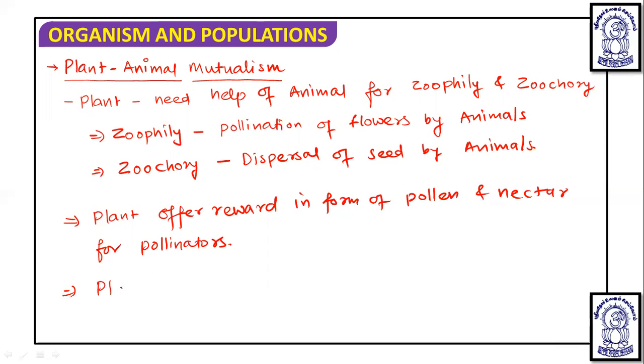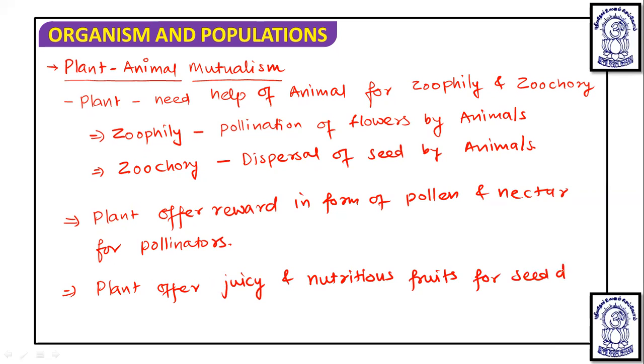whereas the plant offers juicy and nutritious fruits for seed dispersal. So for seed dispersal, the plant will offer a juicy and nutritious fruit. So such interaction occurs between the animals and the plants for pollination and seed dispersal.